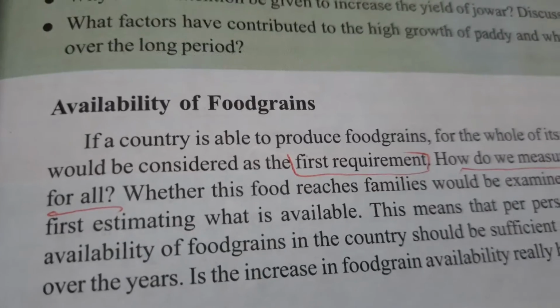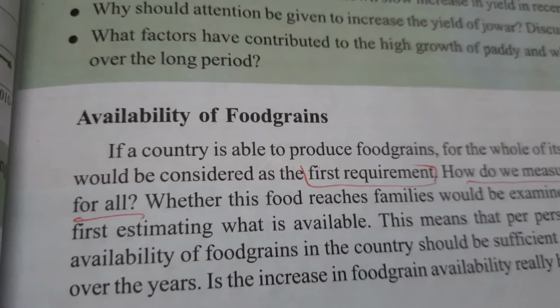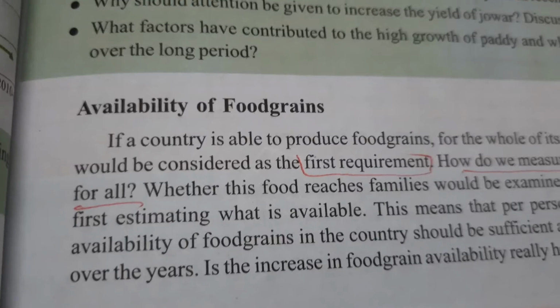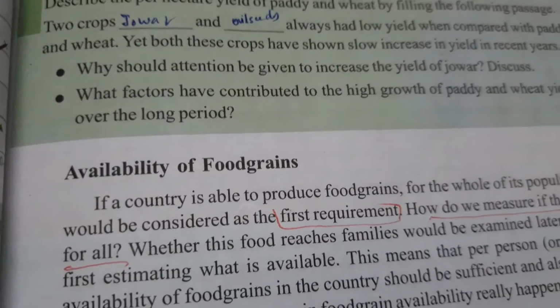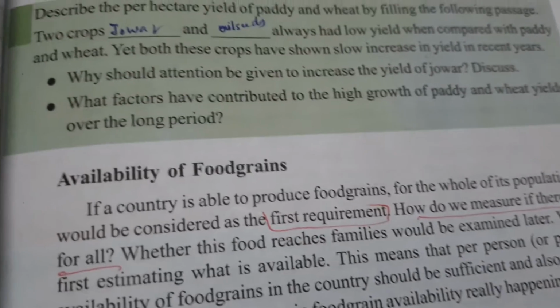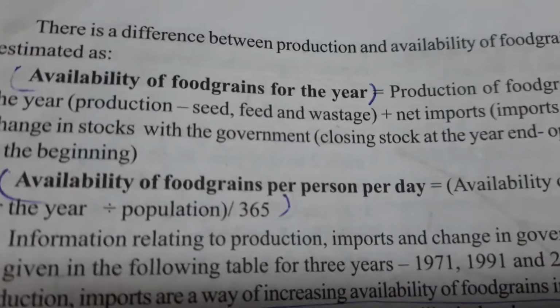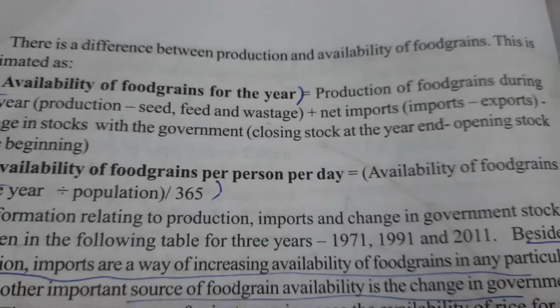Now we have another topic, availability of food grains. Only increased food grains production is not sufficient. There should be access to food grains for all the people. First, we should calculate per year how much food grains are produced. Availability of food grains for the year. How should we calculate this?